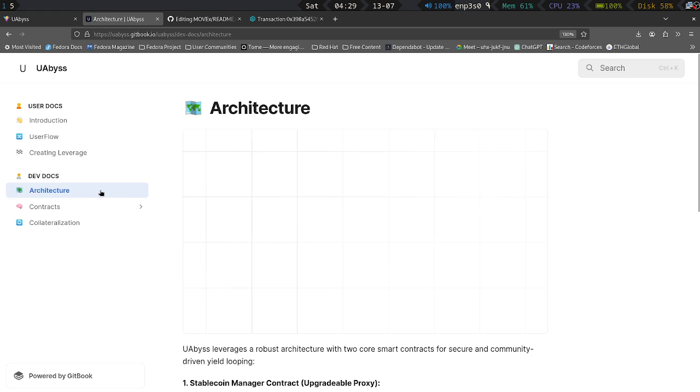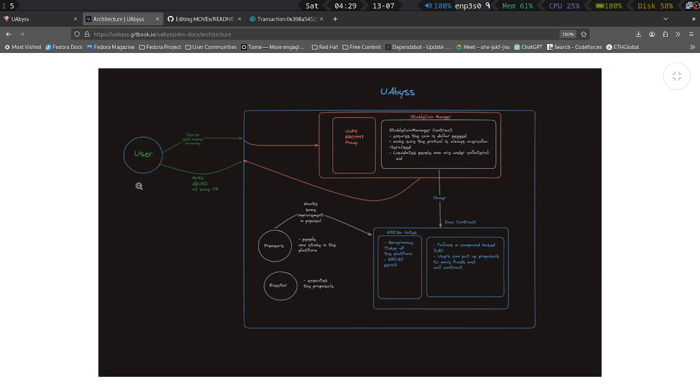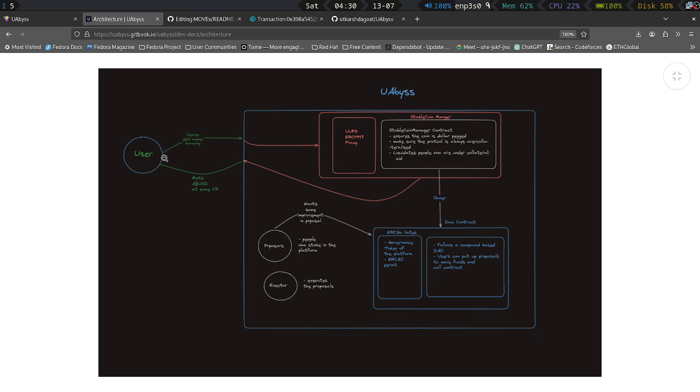You can go to the dev docs, which represent all the architecture of the system. So it's a very simple architecture of Uabyss. Now this will get more complex as the platform progresses, as we go live on the mainnet. So what really happens is, when a user wants to deposit some amount of, let's say, Ubit in exchange for the stablecoin, the dollar pegged stablecoin, which is an algorithmic stablecoin. If I have not mentioned this, it's an algorithmic exogenous stablecoin, always over collateralized, managed by a collateralization ratio of base 50%, which is configurable by the DAO.